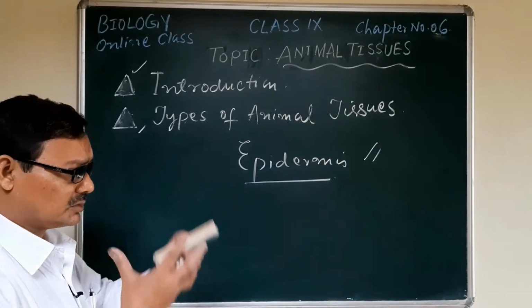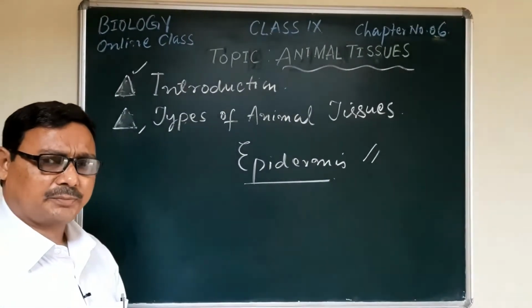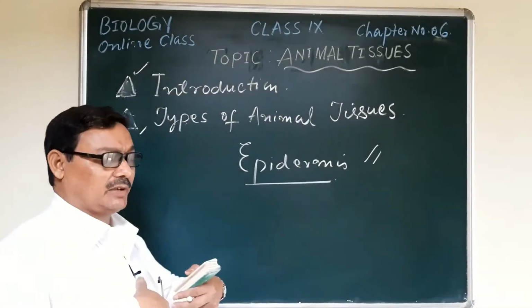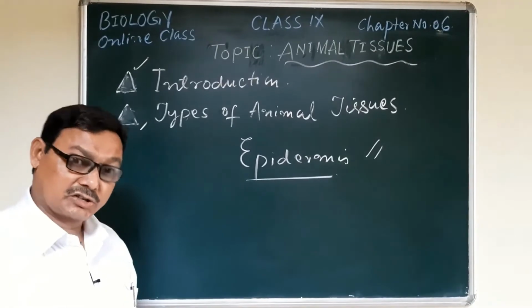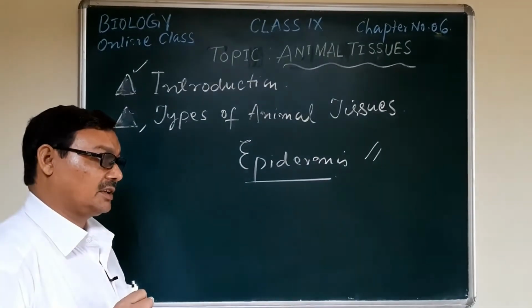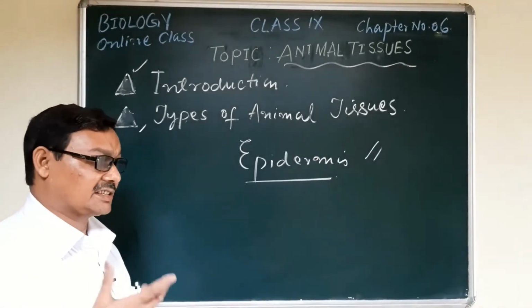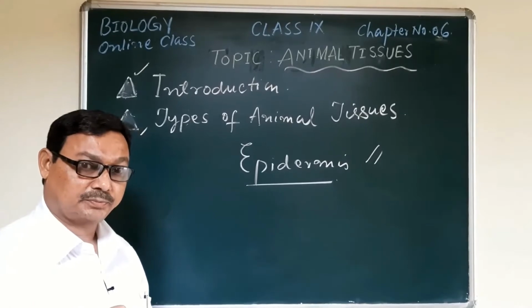So you may have seen that there are so many tissues in the body. When I gave the example of the expansion and contraction of our thoracic cavity, our chest, due to breathing, inhalation, exhalation, at that time there is a tissue, that is the muscular tissue.